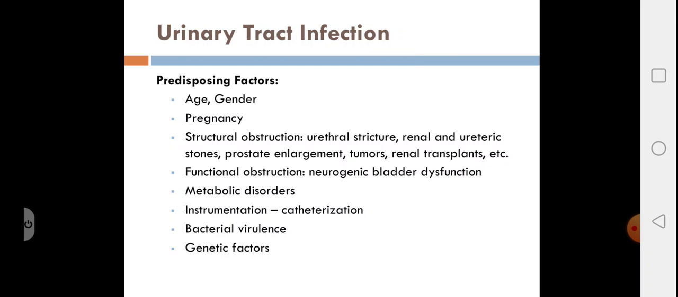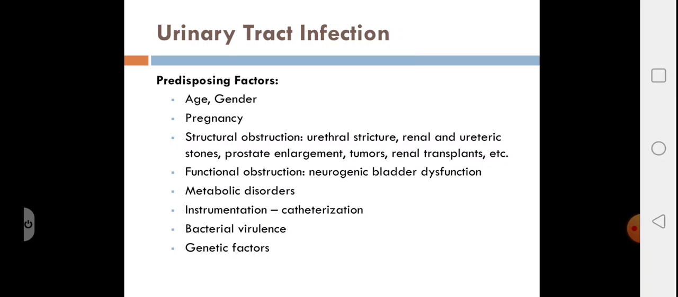Why is it more among women? Because of shorter urethra and proximity of urethra to the anus, so that whatever periurethral flora, the gastrointestinal flora, vaginal flora present in the periurethral area can easily enter the urethra to cause infection. Looking into the older men, the prostatic hypertrophy is one important risk factor because it causes obstruction of urinary tract leading to infection.